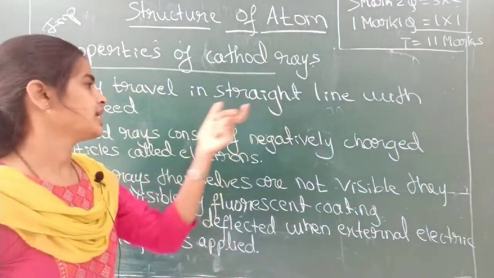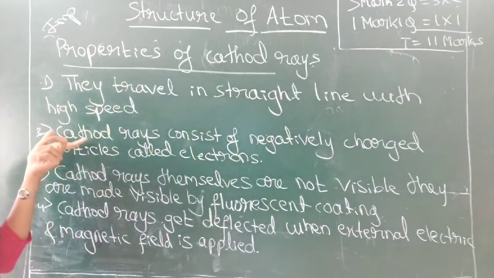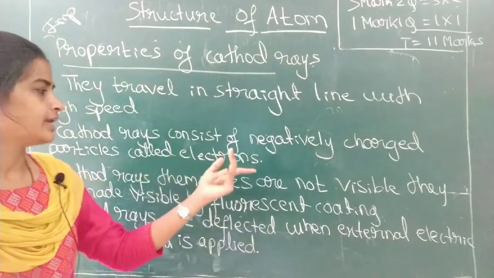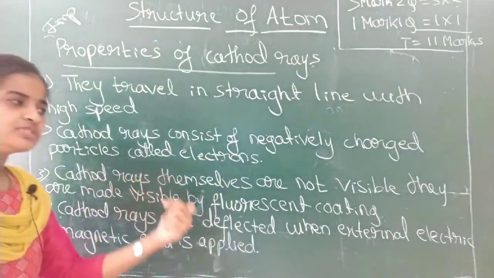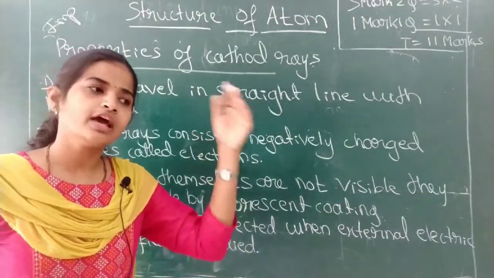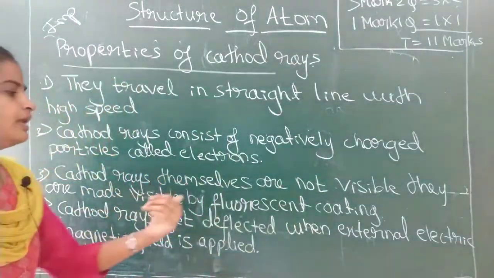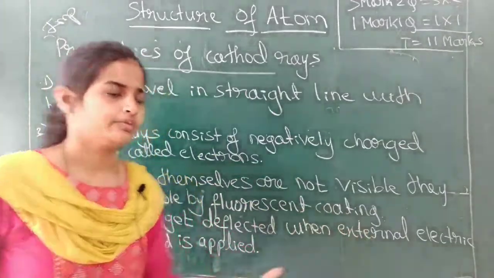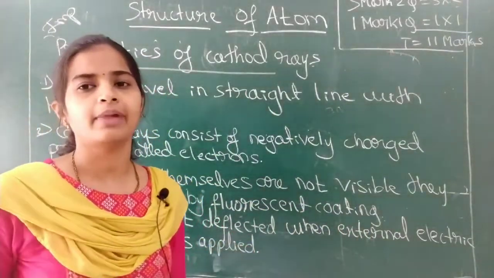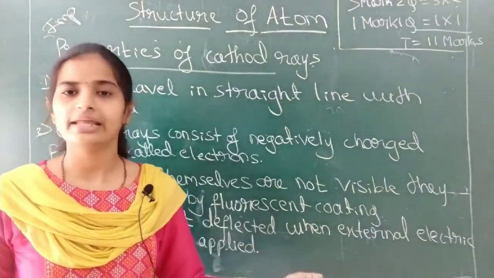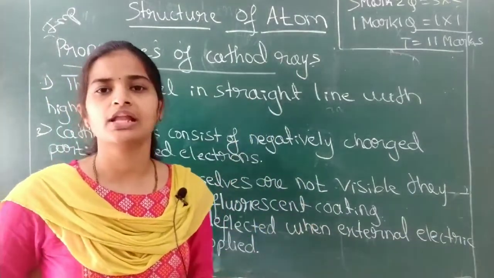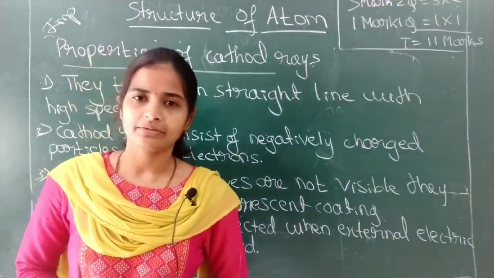What are the properties of the cathode rays? They travel in a straight line with a high speed. Cathode rays consist of negatively charged particles, and those particles are called electrons. Cathode rays themselves are not visible. We cannot see them with bare eyes. How are they made visible? They are made visible by the fluorescent coating. Next, cathode rays get deflected when an external electric and magnetic field is applied. That I will show in the next class. They change their direction when an external electric and magnetic field is applied.